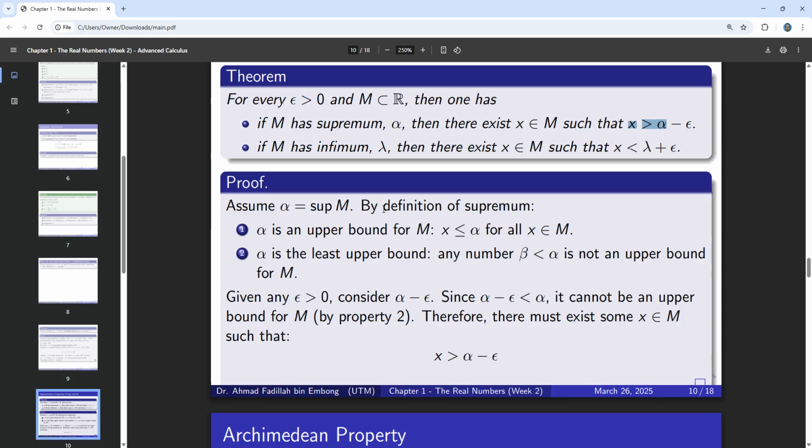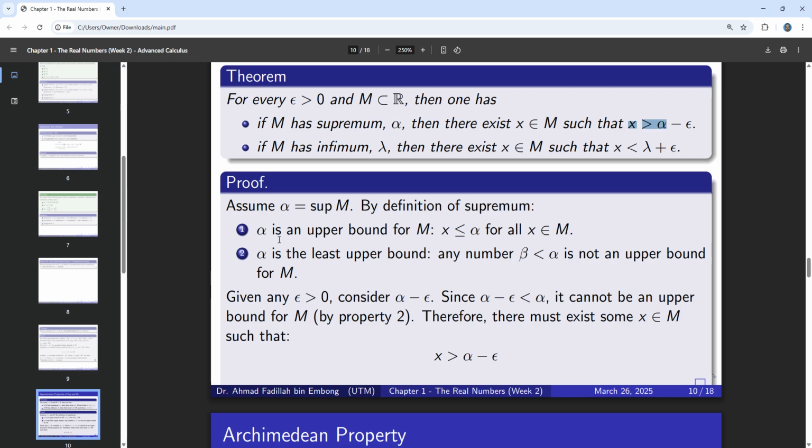So recall again the definition of supremum. To be a supremum, it has to be one of the upper bounds, and from those upper bounds we are going to take the smallest one, and the smallest one we call the supremum. So therefore we have these properties here.